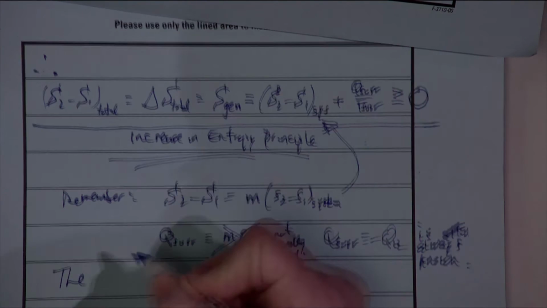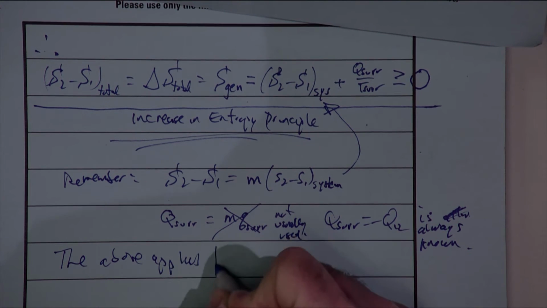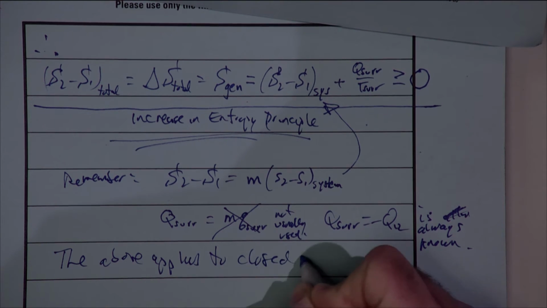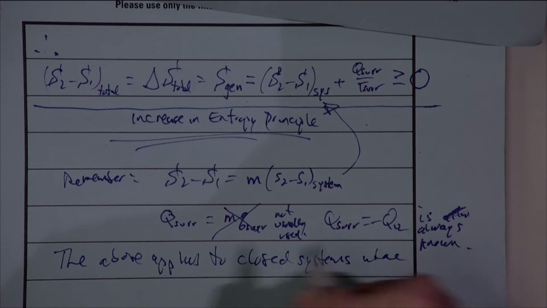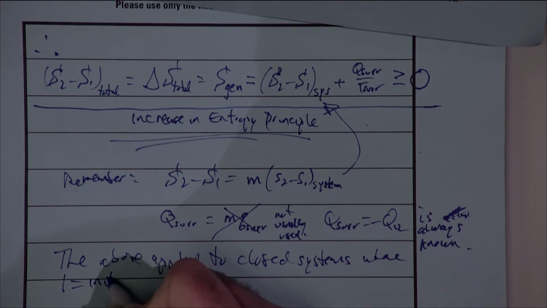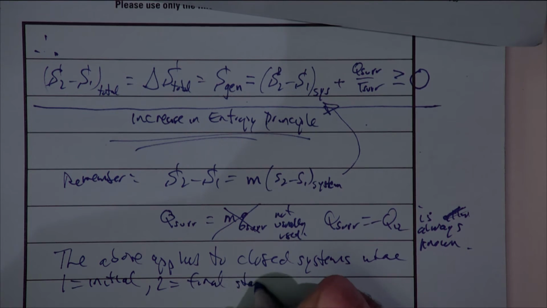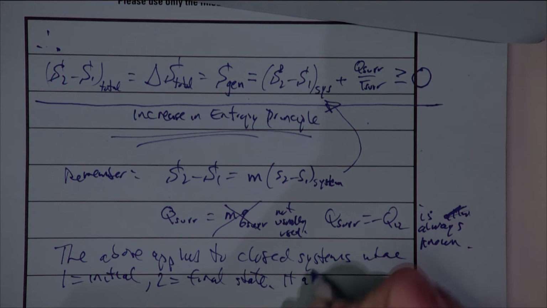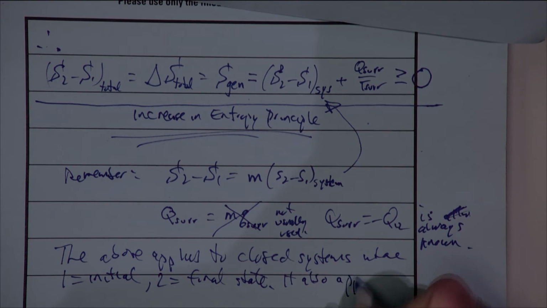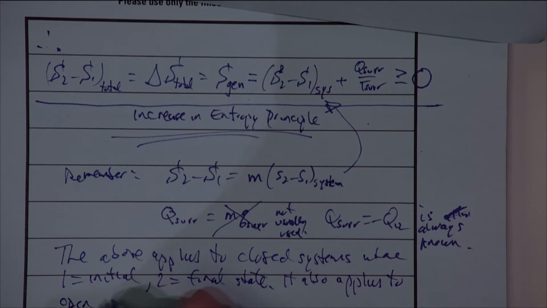So I'll note that the above applies to closed systems where 1 represents the initial and 2 represents the final state. This is something that we should already understand. But it also applies to open systems.